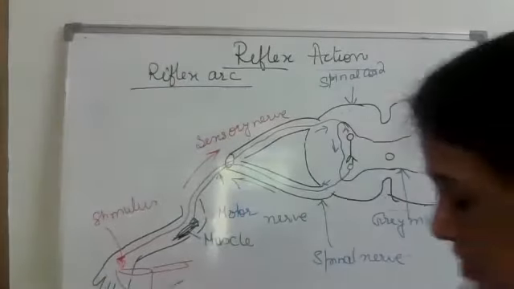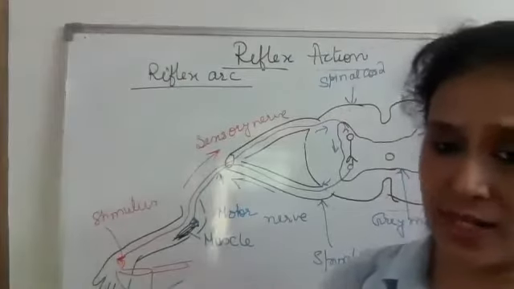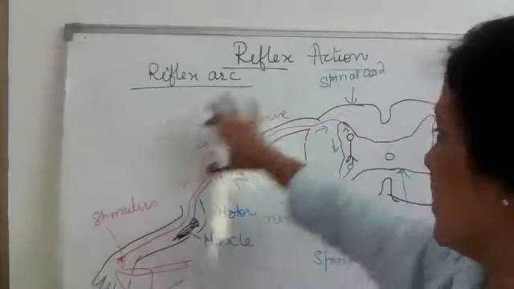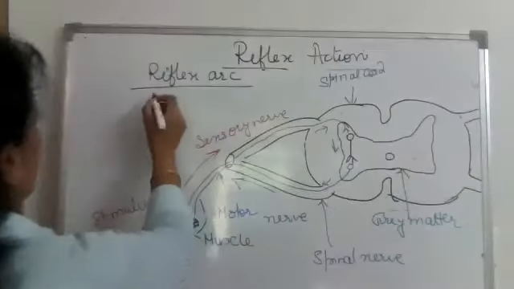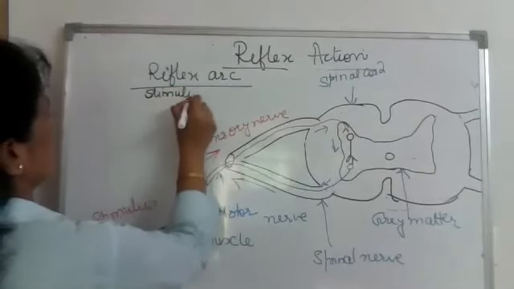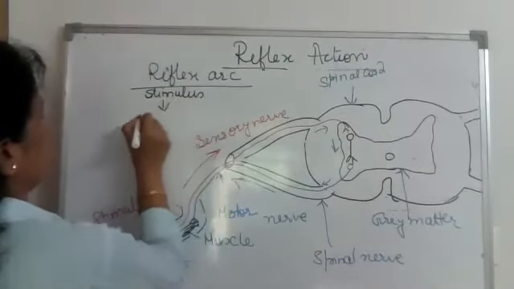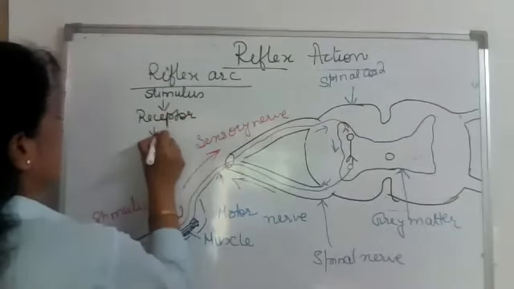And suppose instead of the diagram, you are supposed to give the flow diagram of the reflex arc. Then you have to write all these steps in the form of a flow diagram. You will start from stimulus. Then the second step is receptor. Then the sensory nerve.